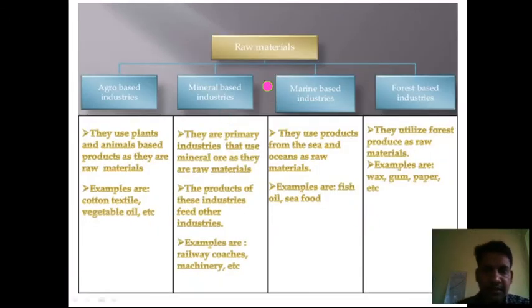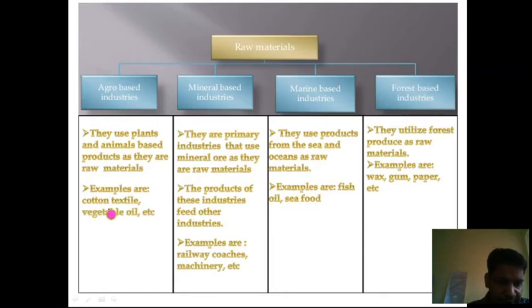First is based on raw material. Industry is categorized here into four subcategories: agro based industries, mineral based industry, marine based industry, and forest based industries. The first is agro based industry. This is the industry which depends on agricultural products. Plant and animal based products are used in this kind of industry as raw material. Examples of this kind of industry are